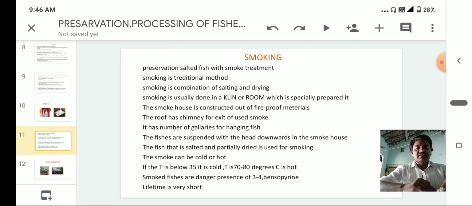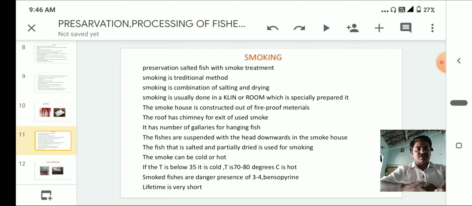Smoked fishes are dangerous due to the presence of 3,4-benzopyrene, whose lifetime is very short. It is a danger because of benzopyrene, like carcinogens, although we still use the smoking technique.